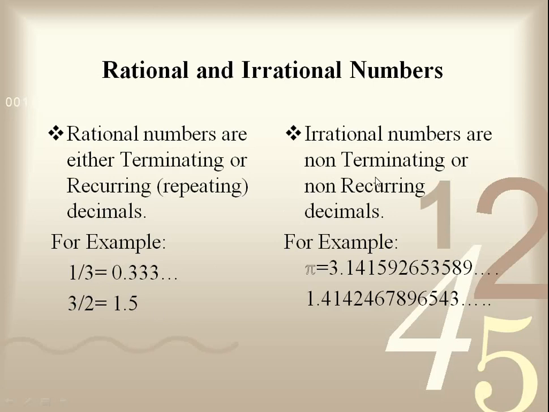Irrational numbers are the non-terminating and non-recurring decimals. That means irrational numbers neither terminate nor have any repetition. For example, pi is equal to 3.141592653589 and so on. In this there is no kind of repetition, and the numbers after the point do not terminate. The next example is 1.414246789654 and so on. These numbers also do not have any kind of repetition, and these are not terminating.